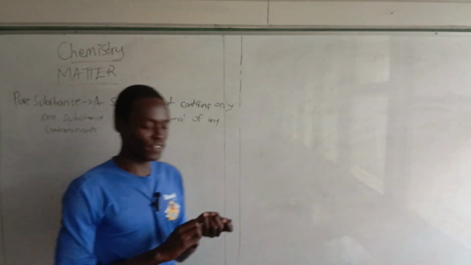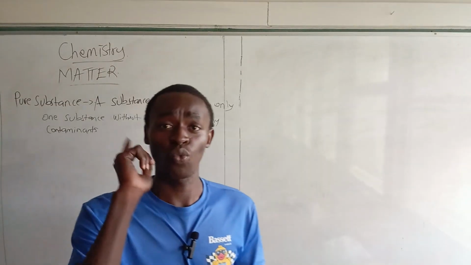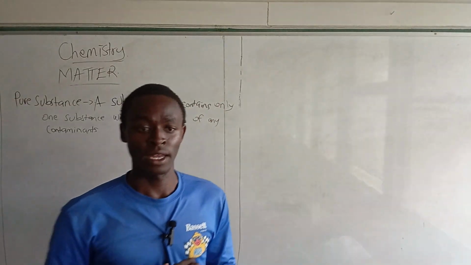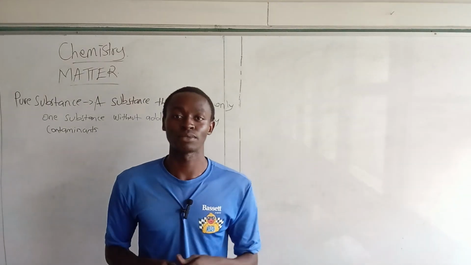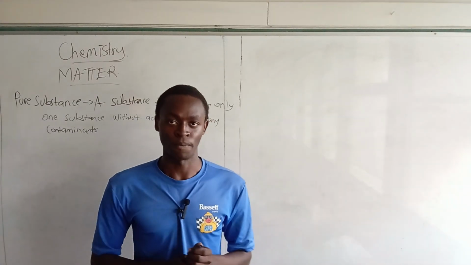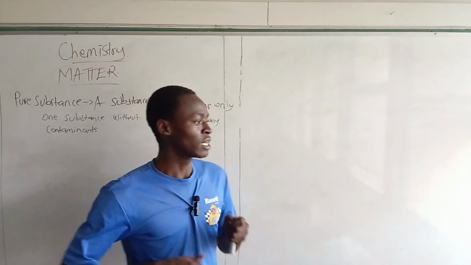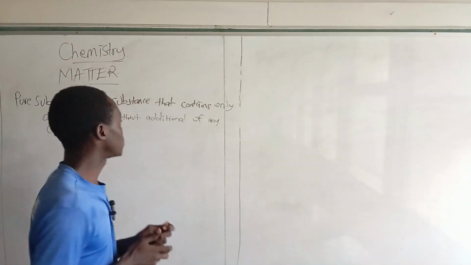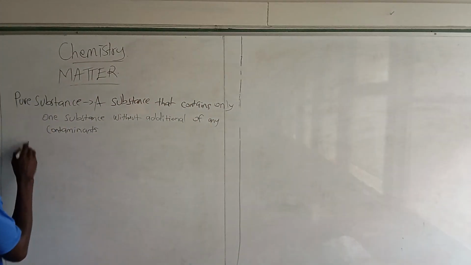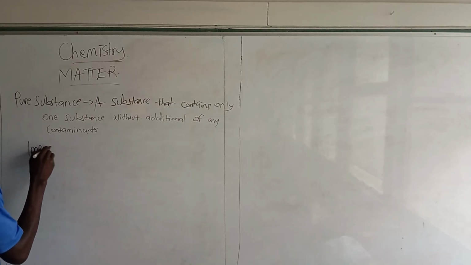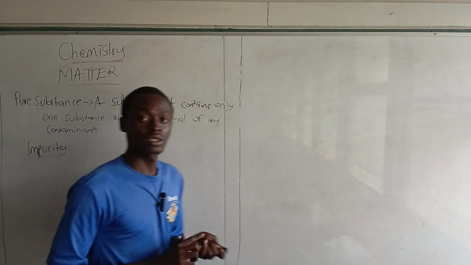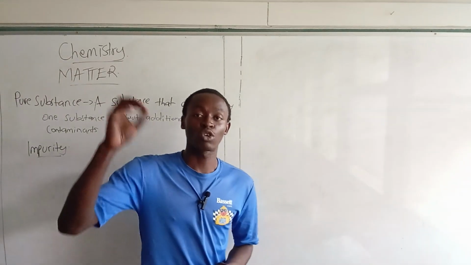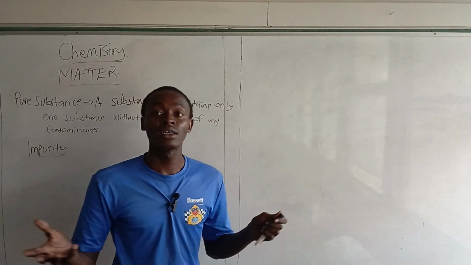It consists of specifically just one substance. And if you add anything to it, that substance that you added to the pure substance will make it impure. And that substance that makes it impure is referred to as an impurity. So an impurity is a substance that contaminates a pure substance.